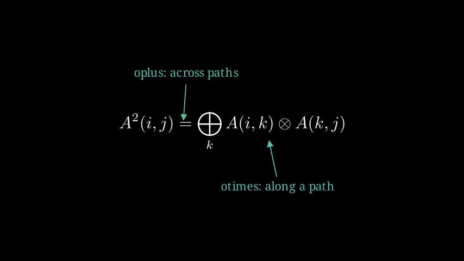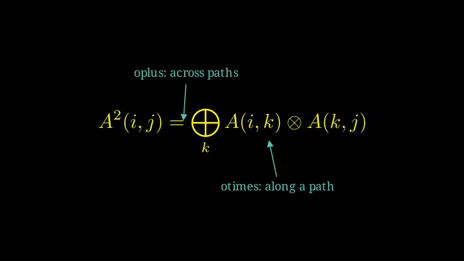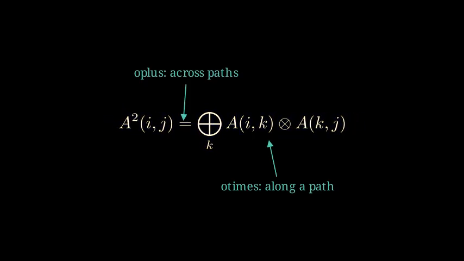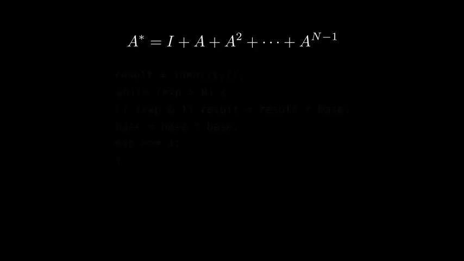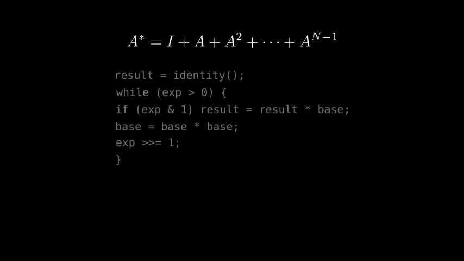In counting, product multiplies the choices along a path, and sum adds up the paths through different intermediaries. One inner product of a row and a column, 5 different meanings. To answer for paths of any length, we add up the powers. The identity plus A squared on up to A to the n-1, where n is the number of nodes. With no negative cycles, n-1 hops cover every simple path. We call this the closure.